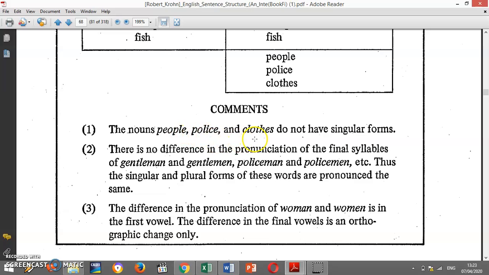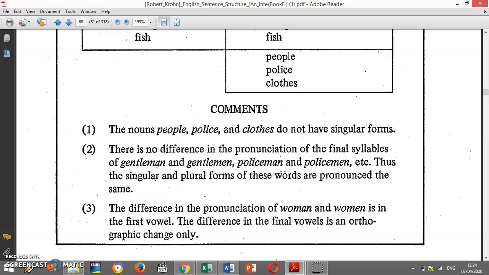Meanwhile, for police and clothes, if you want to refer to an individual, you will have to refer to them using policeman or policewoman. And then on number 2, there is no difference in the pronunciation of the final syllables of gentleman and gentlemen, policeman and policemen, and etc. Jadi tidak ada perubahan pronunciation atau penyebutan, cara bacanya tidak berubah walaupun huruf akhirnya dia berubah. Thus, the singular and plural forms of these words are pronounced the same. Jadi walaupun ini berbeda, cara bacanya akan tetap sama.